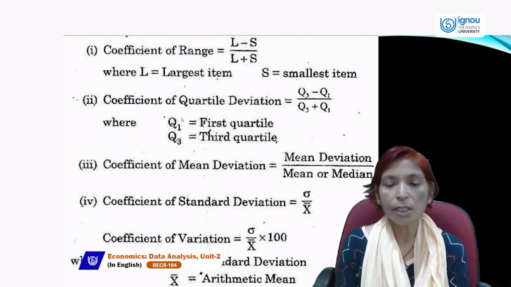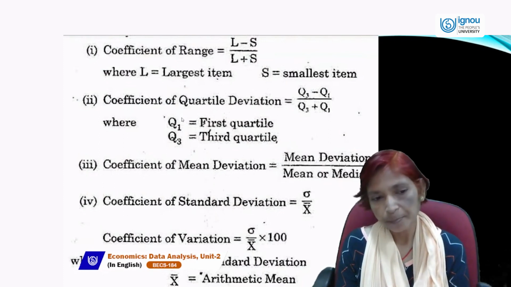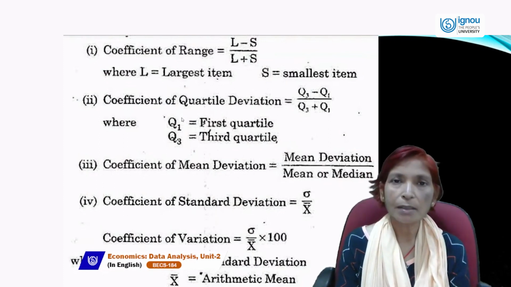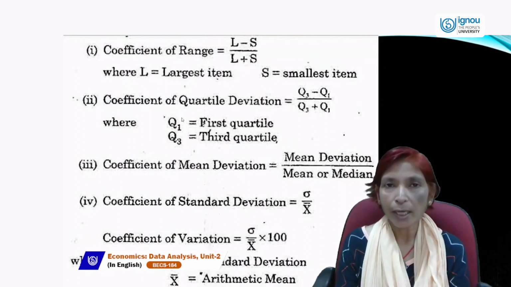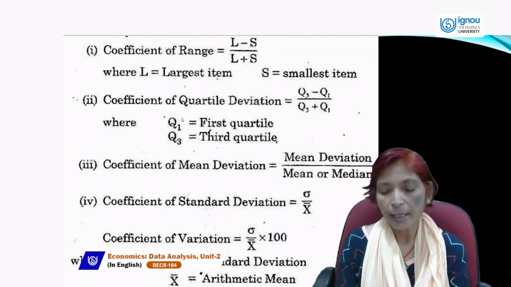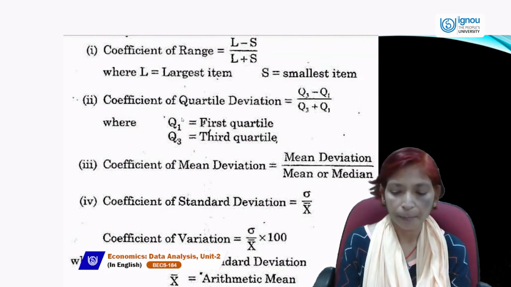Coefficient of standard deviation is equal to standard deviation divided by x bar. Coefficient of variation is equal to standard deviation upon mean, or x bar, into 100. Here this sign is sigma, and sigma is called standard deviation, and x bar is the arithmetic mean.